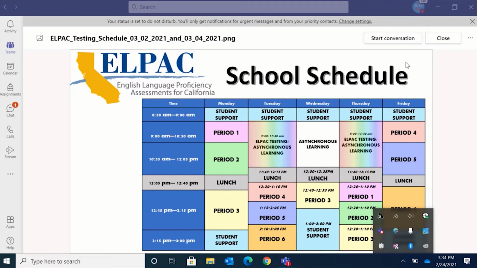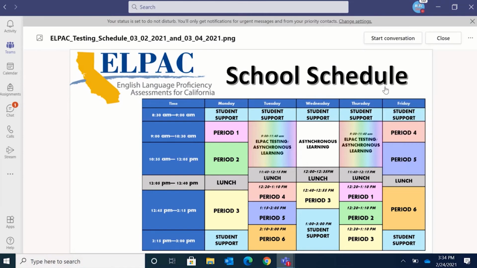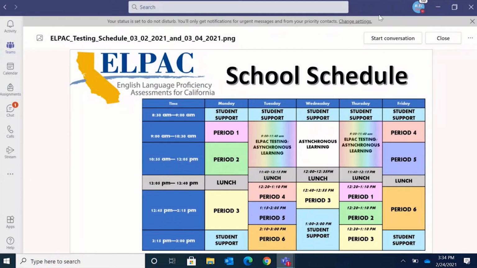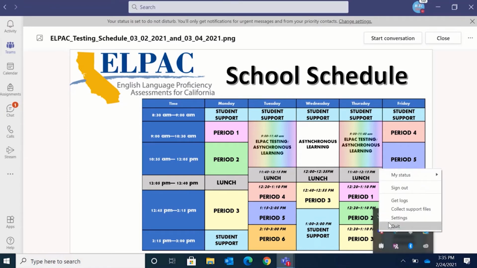So again, before you close down Teams, you want to make sure that you go back to your profile picture, click on settings, make sure you turn those top 3 options off, go ahead and close that window, and then you want to make sure that Teams is shut down all the way. The way that you would do that is you would click on this taskbar down at the bottom. It might have the little buttons at the bottom already, but if you have a little arrow that looks like mine, when you hover over, it says show hidden icons. I have a Teams app still open. So it's not the same regular taskbar down at the bottom. I might have some icons hidden over here that launch automatically. So right click on that one, scroll up to where it says quit.